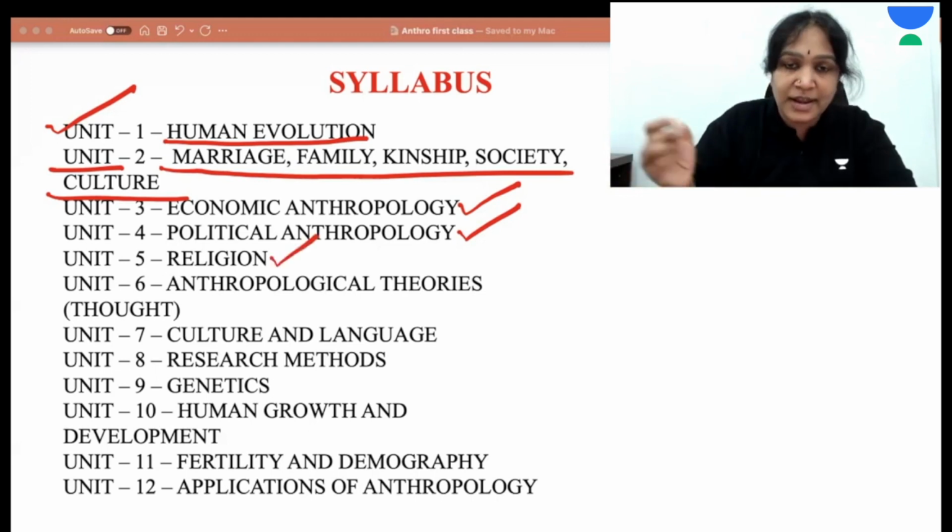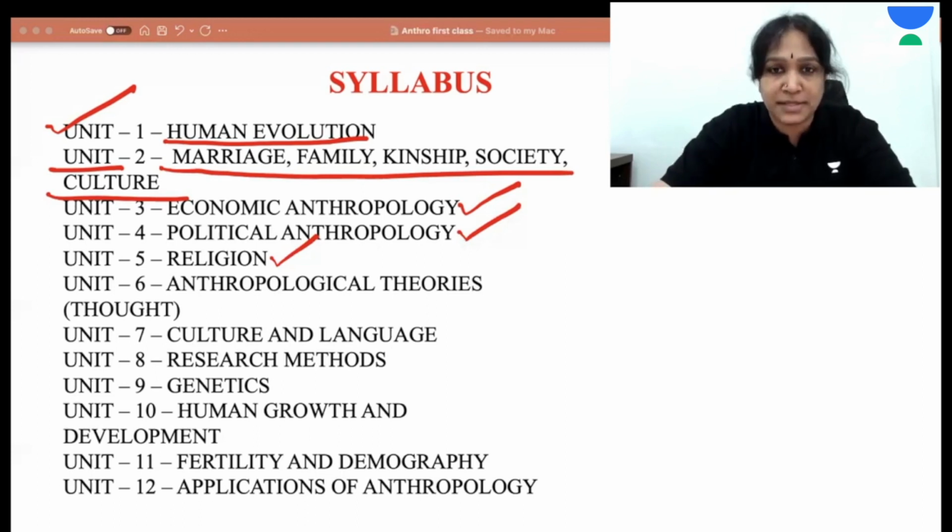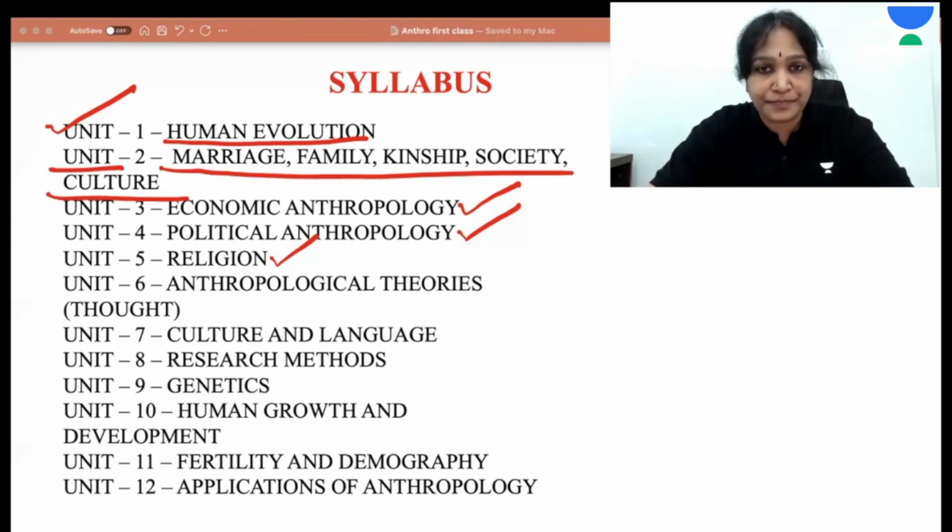And then about religion. In paper 1, it is not about Hinduism, Buddhism, etc. It is about what is religion. That is a very fundamental definition: a belief in supernatural beings, and how that started. What is the first form of religion?